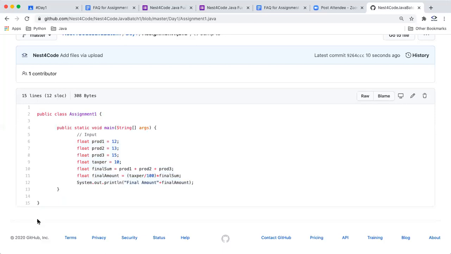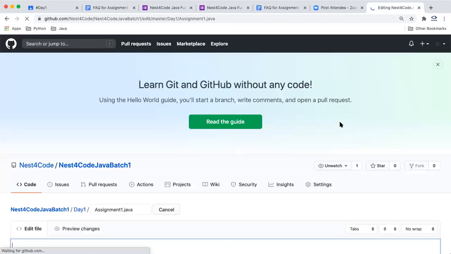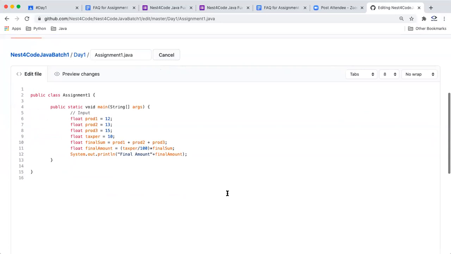It's very easy to see your code and evaluate also, because it's properly indented and all, which should not be the case when you're uploading files on Google Classroom or Google Drive. And even tomorrow, if you find any difficulties or any issues, you can also edit your files from here. You can just click on edit and you can change your code.